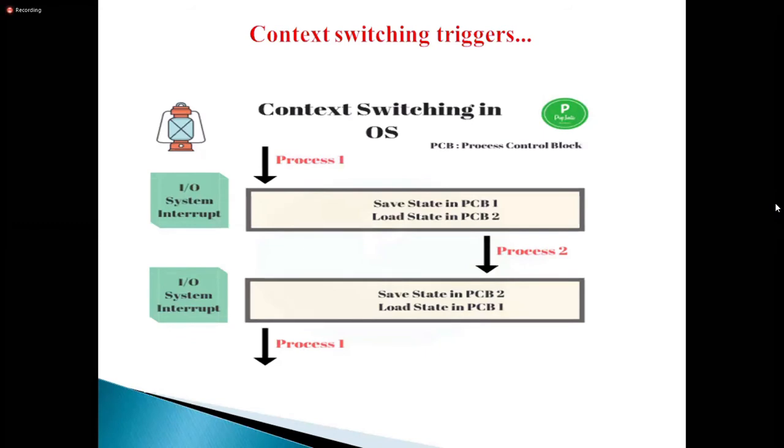That means process one will be saved into the secondary memory, and the new process is loaded into the main memory. Whenever context switching happens, process one is saved into the memory, which memory? Secondary memory. And the new process, that is process two, is loaded into the main memory.